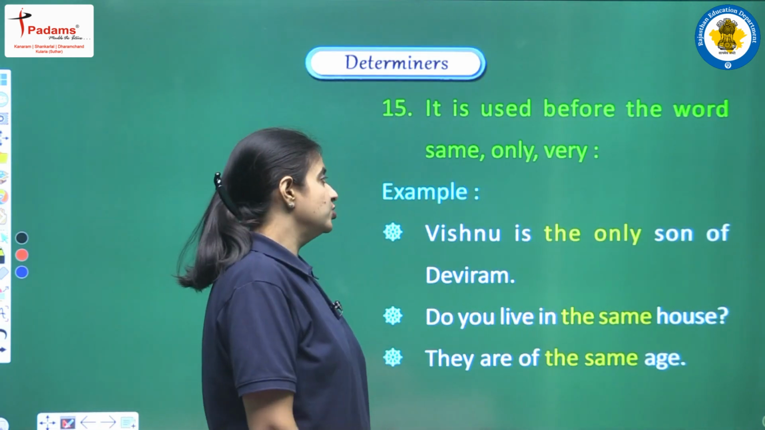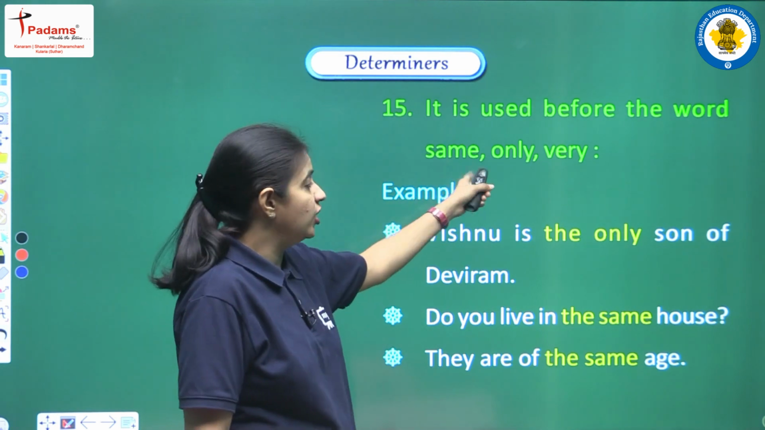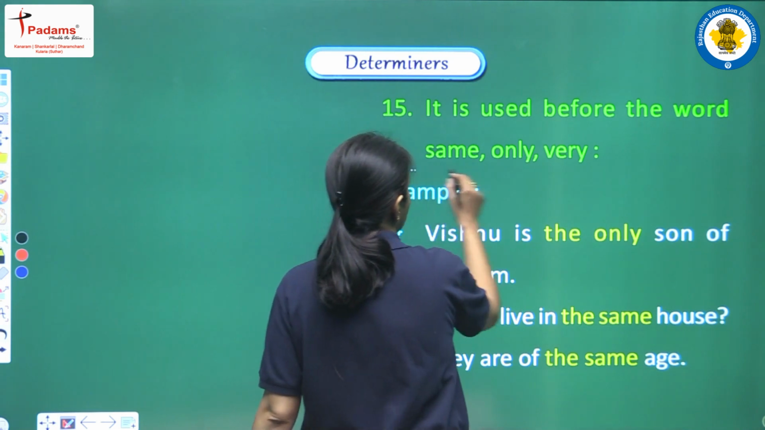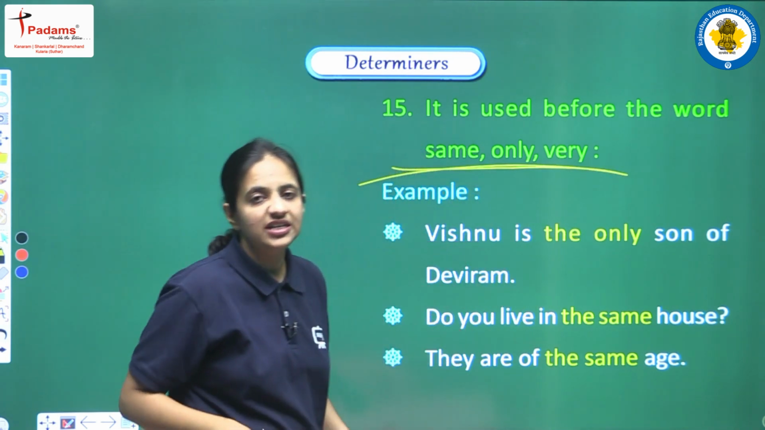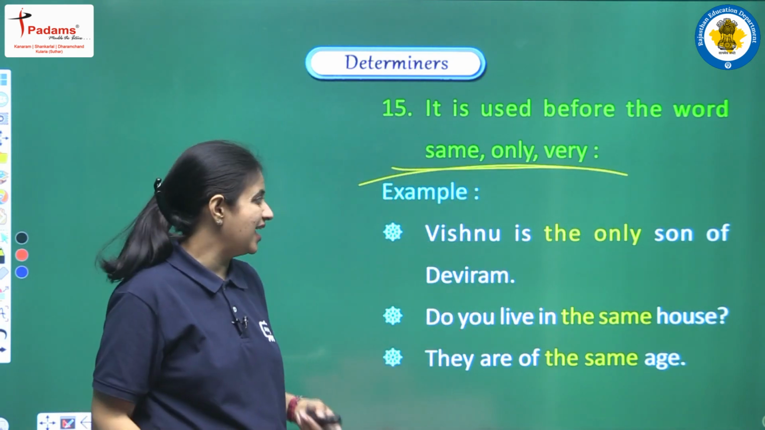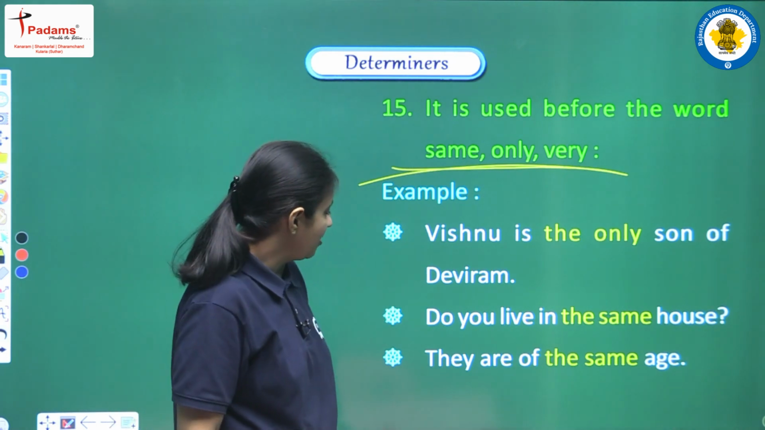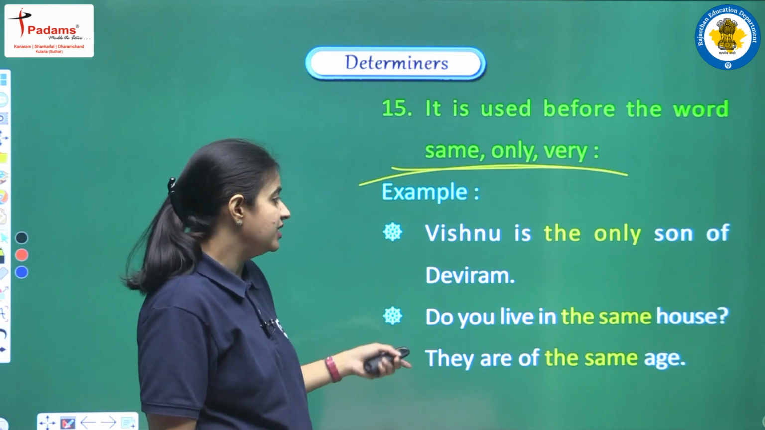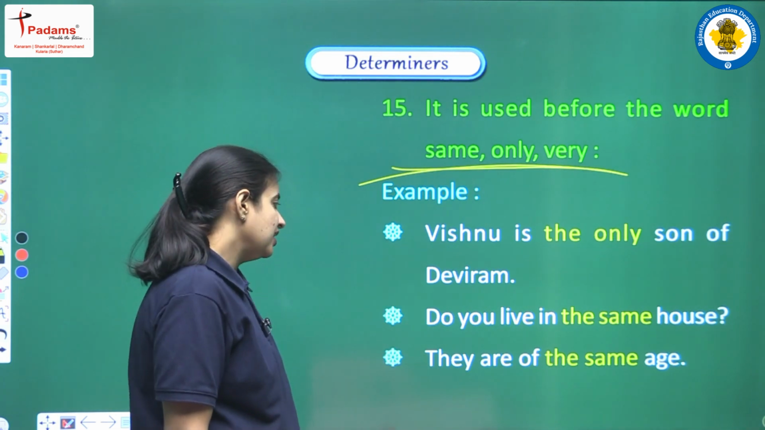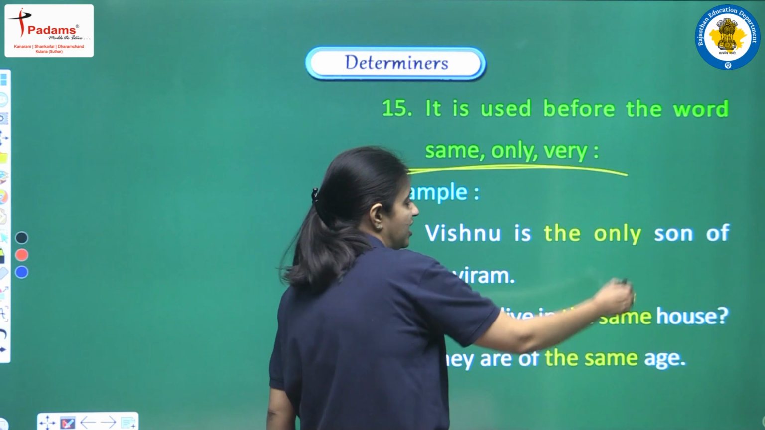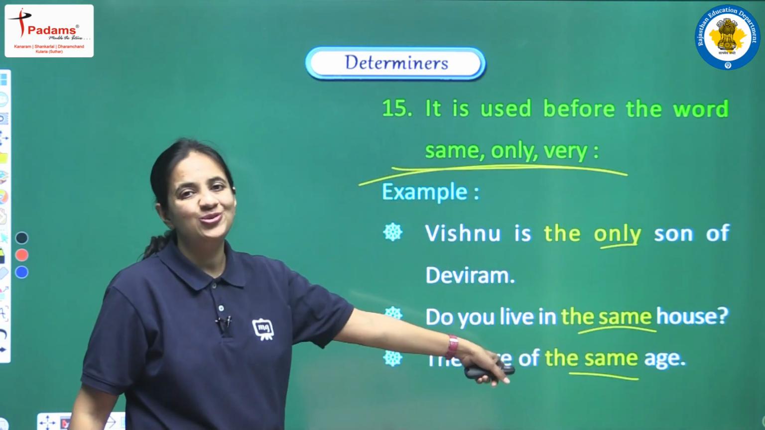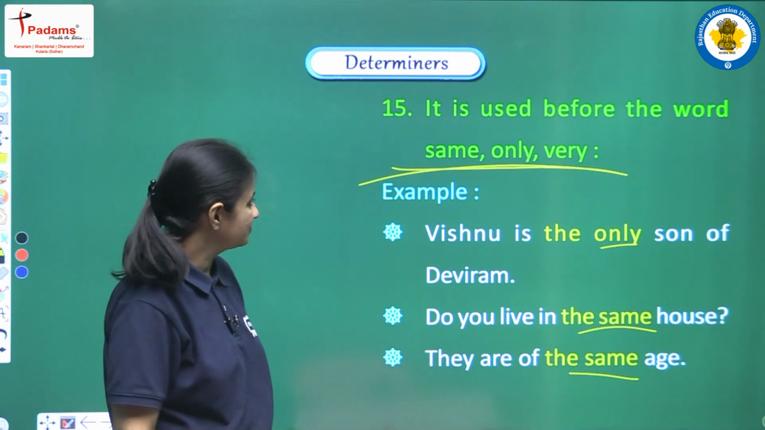Next, it is used before the words same, only, or very. So these are some of the words, same, only, very, and before these words we always have to use the article. Some examples: Vishnu is the only son of Devi Ram. Do you live in the same house? They are of the same age. So if we have words like only and same, before these words we have to use the article.